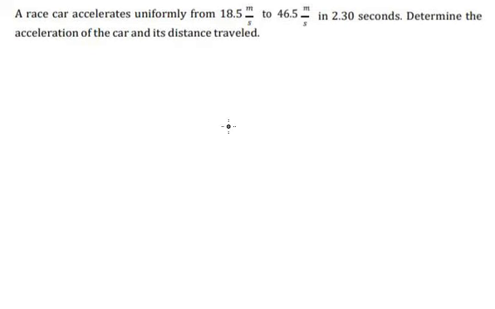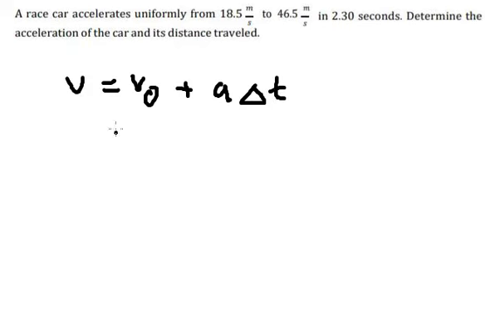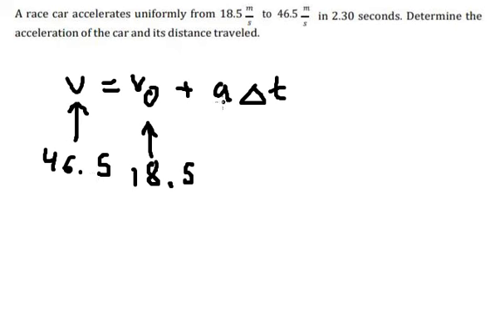So we can apply the formula in here: V equals V0 plus a delta t. So V0 is the beginning velocity. We put 18.5 here. And at the end, we put this one, 46.5. Delta t is 2.3 seconds.